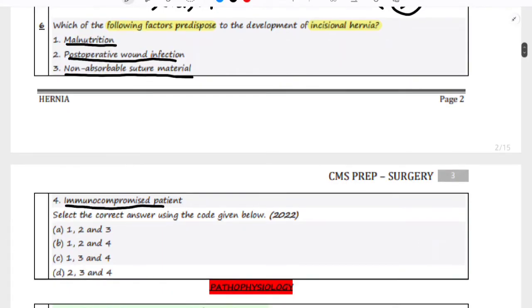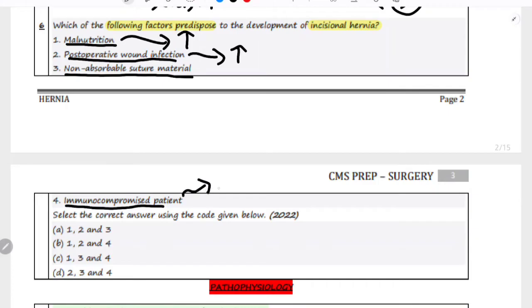So basically what happens is that malnutrition weakens the abdominal wall and it is definitely going to increase the risk. Post-operative wound infection causes poor healing and it increases the risk for incisional hernia.